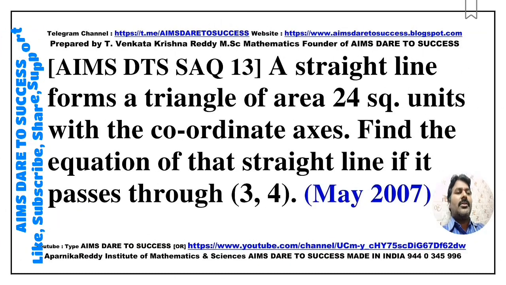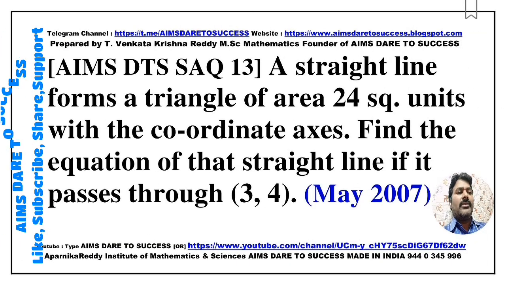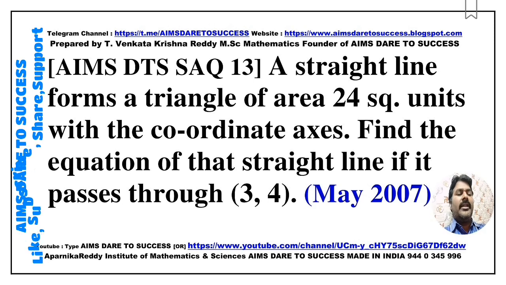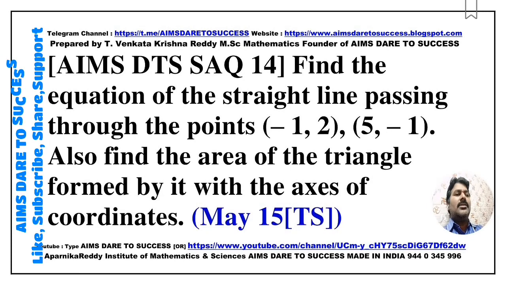Next SAQ 13. A straight line forms a triangle of area 24 square units with the coordinate axes. Find the equation of that straight line if it passes through (3, 4). This question came from May 2007. Next SAQ 14.